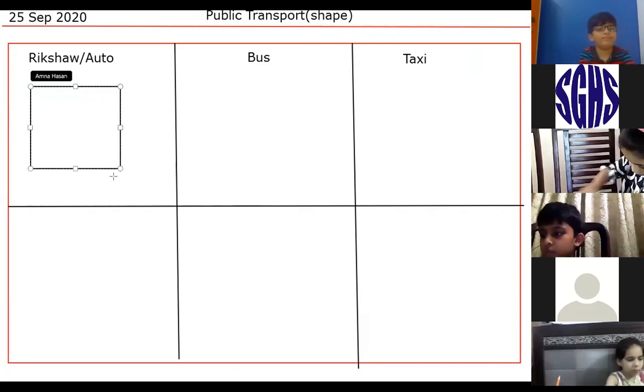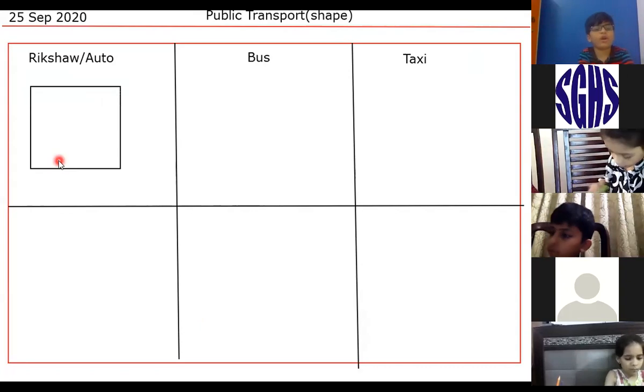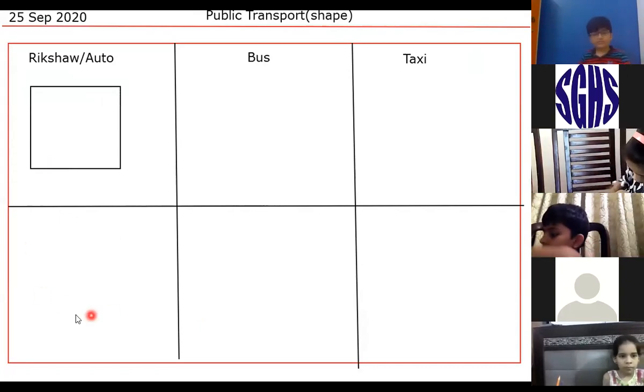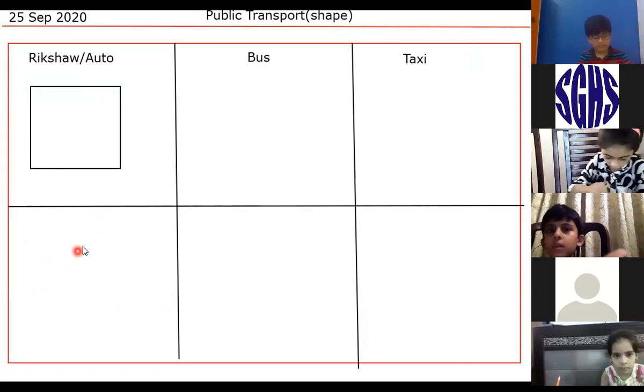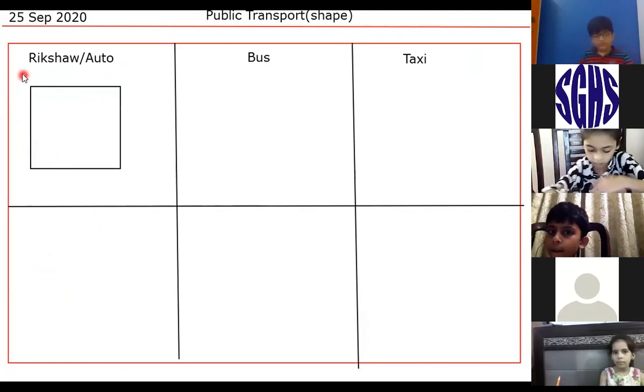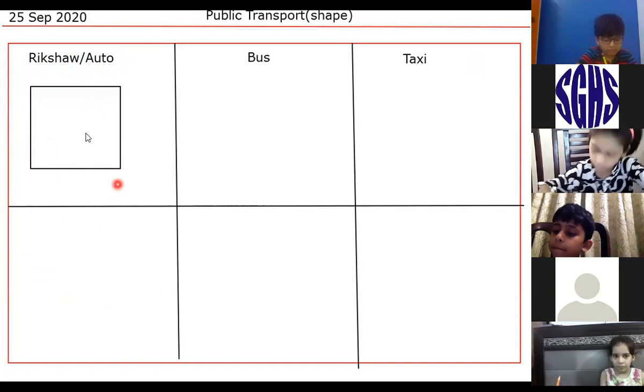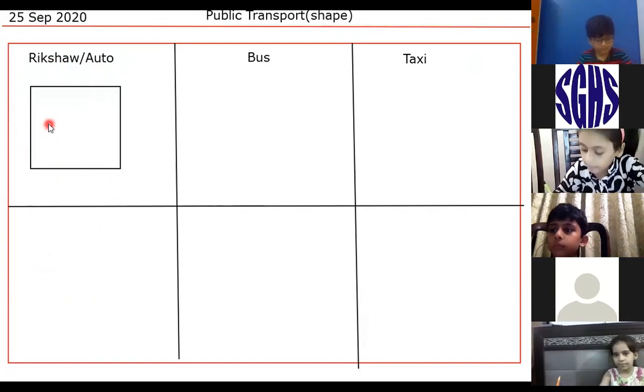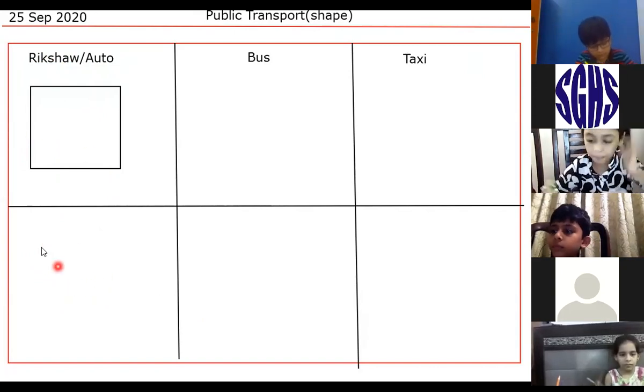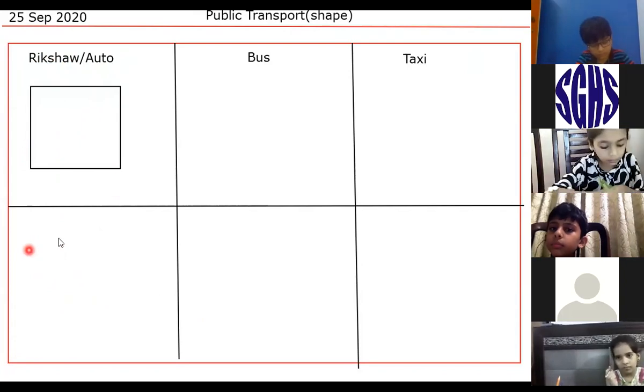Square. Now, I've drawn the square for you, but you have to draw a rickshaw in the box below. The basic shape of the rickshaw is a square. Now draw the details on the square, inside this small box. The second box is for the big drawing.